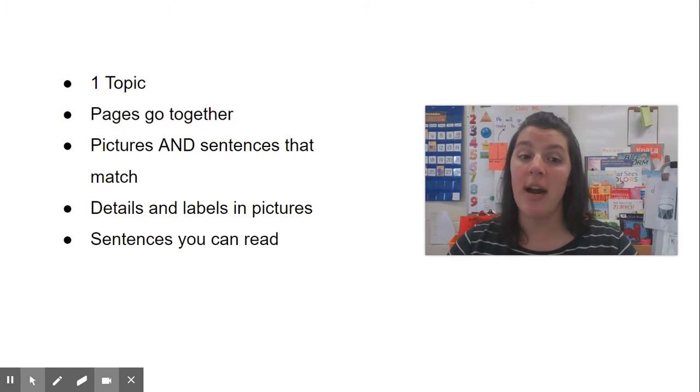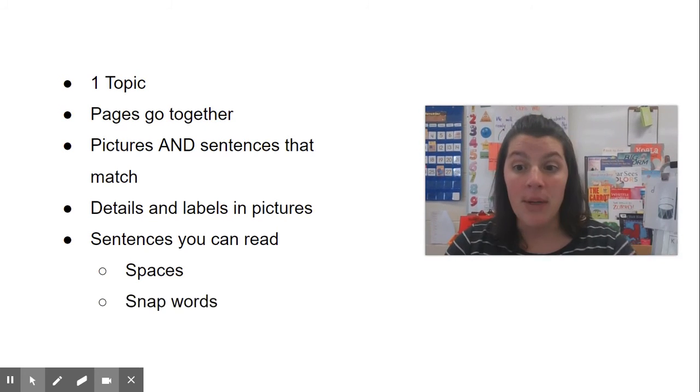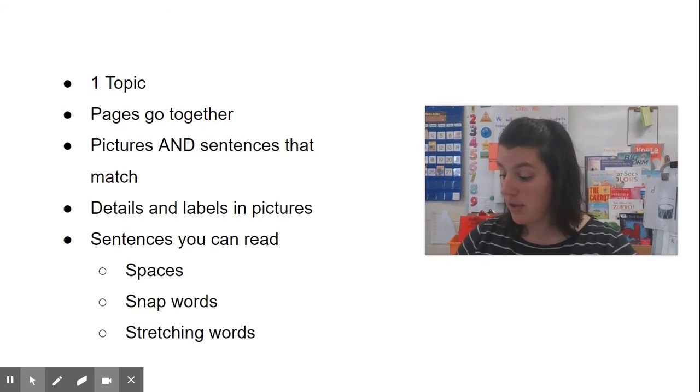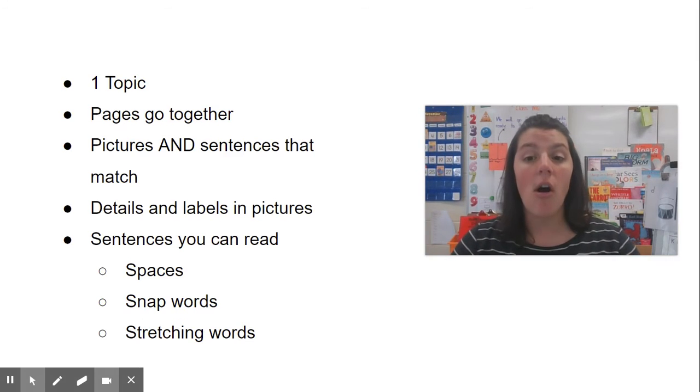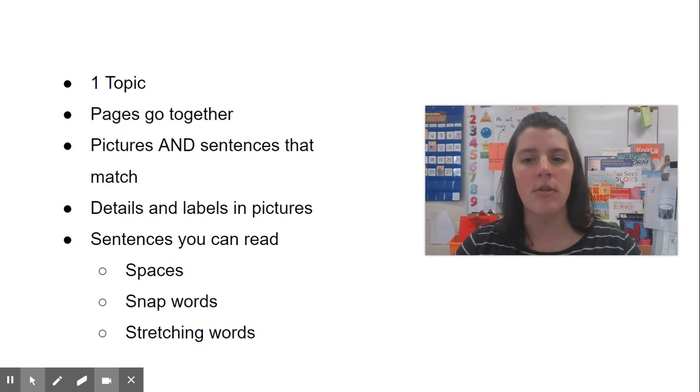And I want to make sure I have sentences that I can read, making sure I use spaces, writing words I know in a snap, and stretching out my words. So these are all things that I noticed I can work on this week. Today, your job is to see if there's anything you need to work on. And if you only have one book at home, I'd really like for you to start another one so we have some things that we can work on this week.